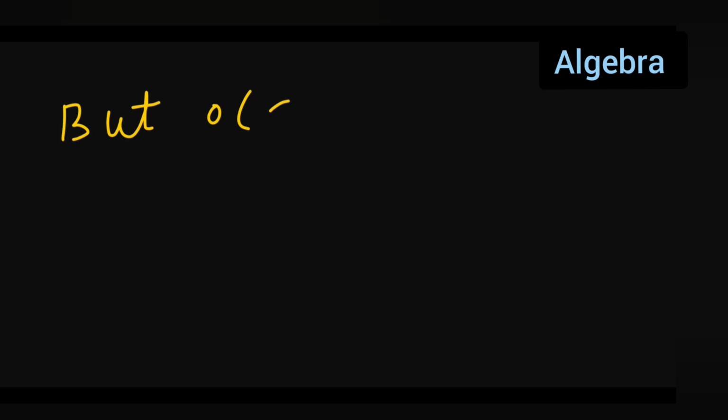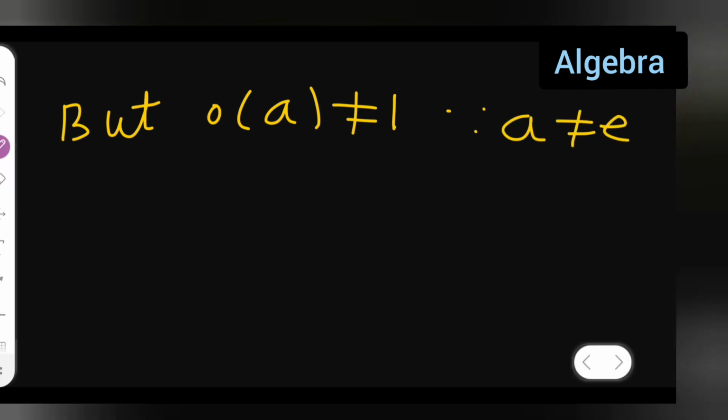But order of A is not equal to 1, since A is not equal to identity E. Therefore you'll have to write down that order of A is equal to P.